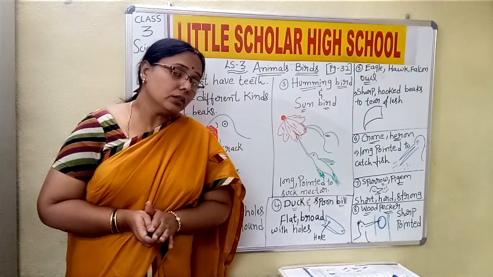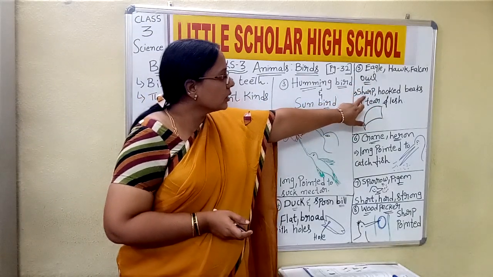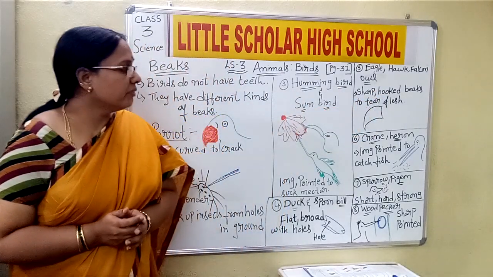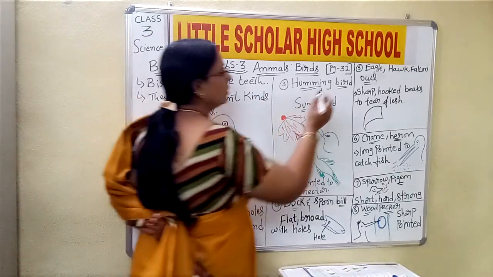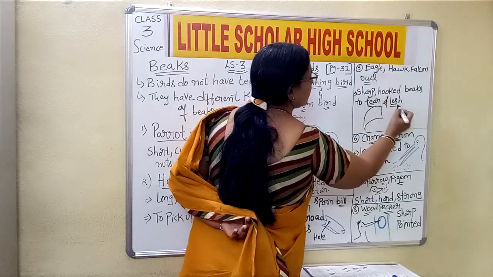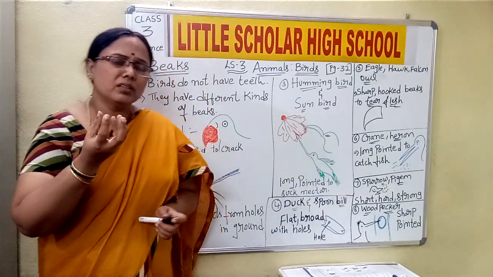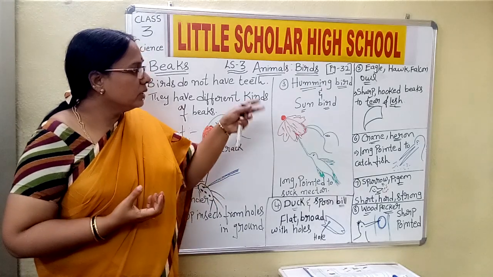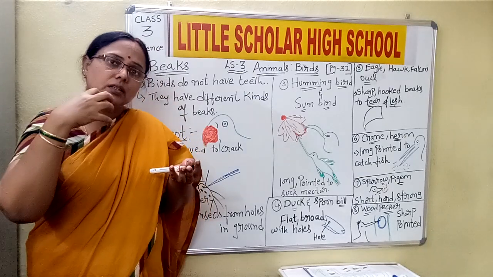Now how is the shape of these beaks? The beaks of these birds are sharp hooked beaks to tear flesh. Now again I am repeating, the eagle or the hawk or the falcon or the owl, they eat the flesh, children. They eat the fish, for which they need to tear the flesh. That means flesh is nothing but some meat, yes or no? The meat of some other dead animals and all.